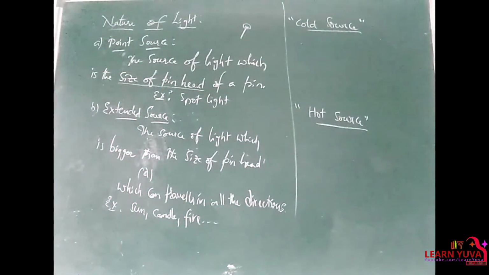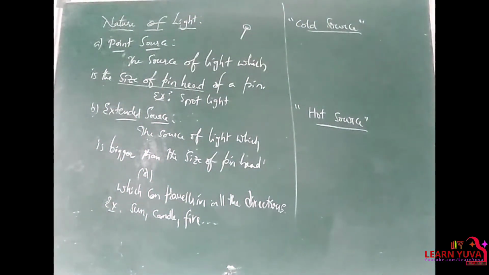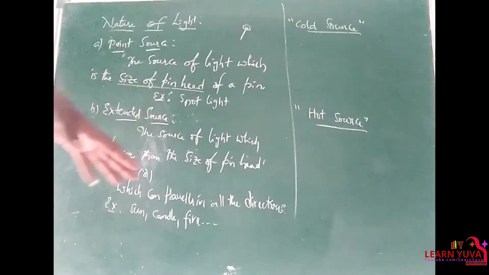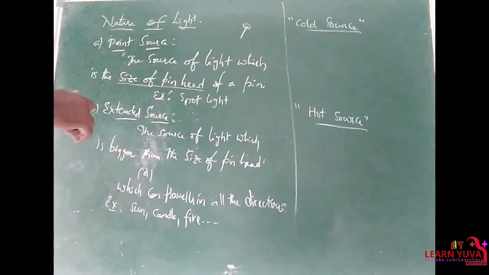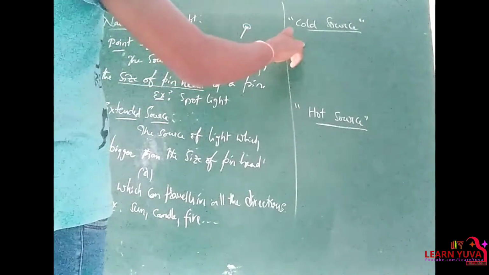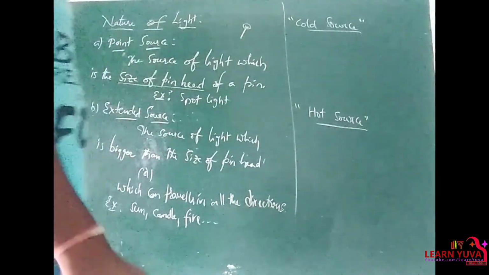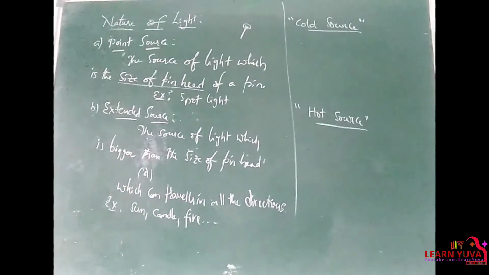Clear? So cold source of light: some other sources of light emit light even when they are cool. This cold source of light does not give us light to burn, right? It emits the light even when they are cool.